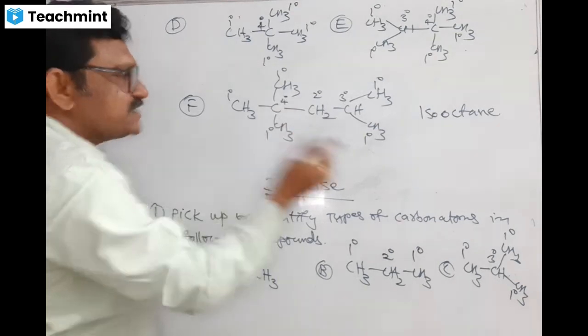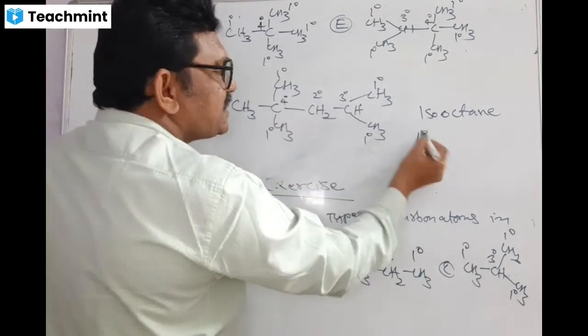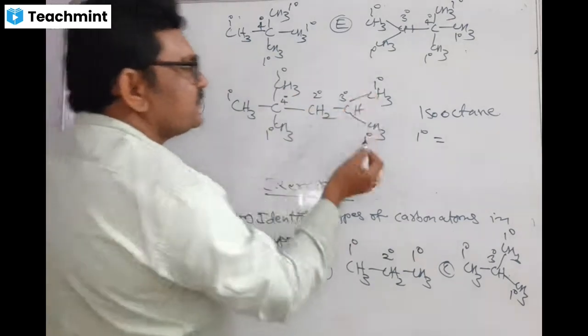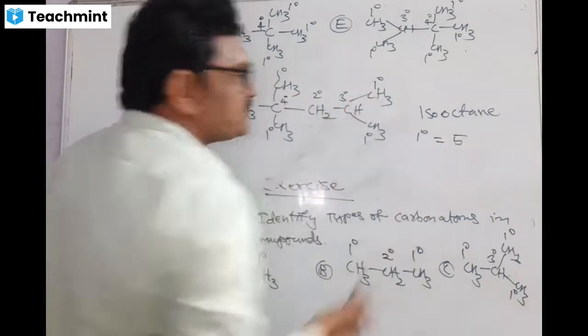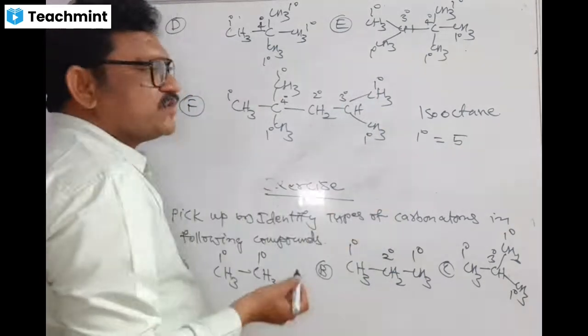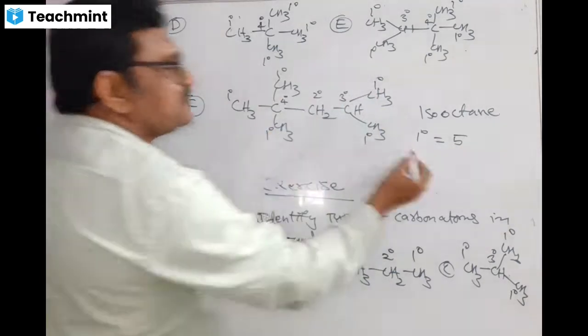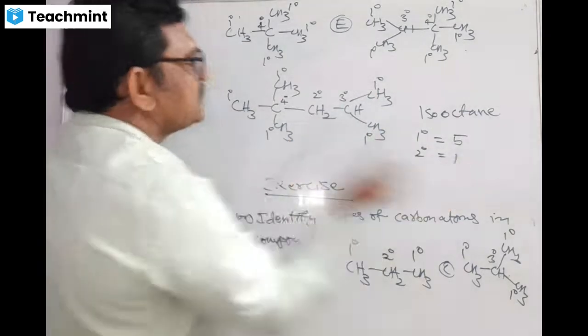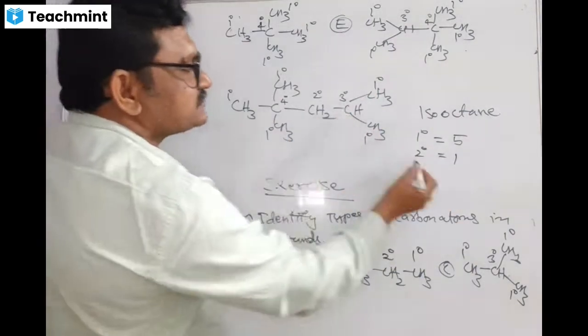In this isooctane molecule, how many primary carbon atoms are there? Primary carbon 1, 2, 3, 4, 5. 5 primary carbon atoms. How many secondary carbon atoms? Only 1. How many tertiary carbon atoms?